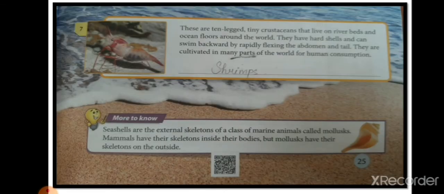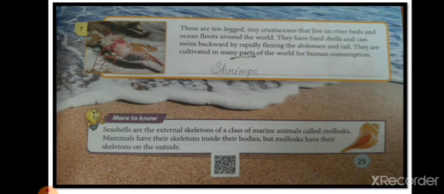See the next one. These are 10-legged tiny crustaceans that live on riverbeds. They are also crustaceans. That means they live in water, and they also have hard covering and live on ocean floors around the world. They live under the ocean floors or riverbeds. They have hard shells and can swim backward. They can swim backward by rapidly flexing their abdomen and tail. They are cultivated in many parts of the world for human consumption. They are utilized as seafood, okay, and they are known as shrimps.